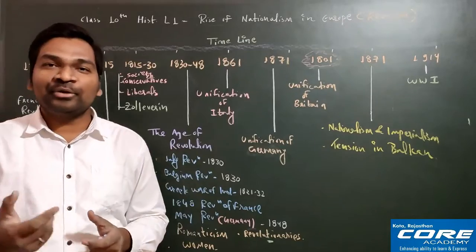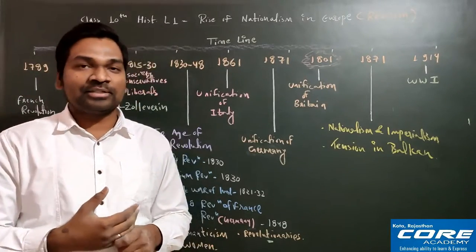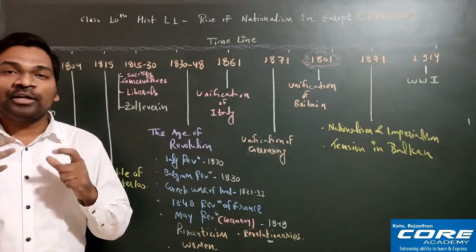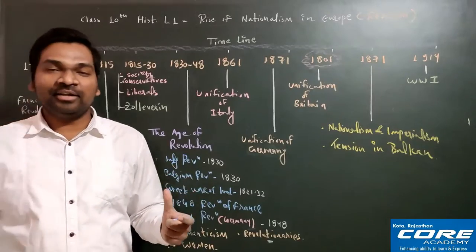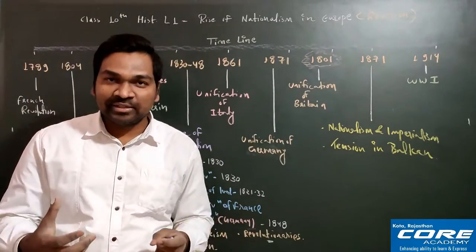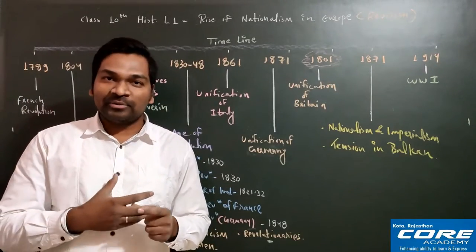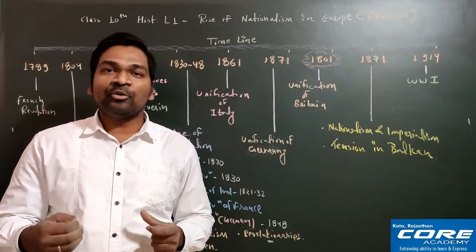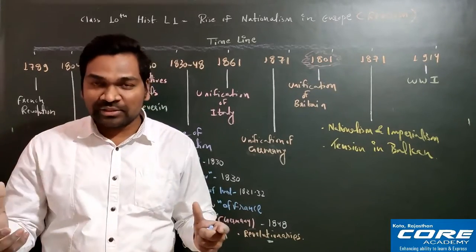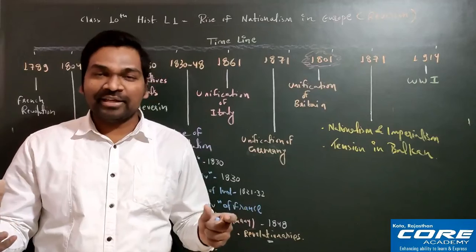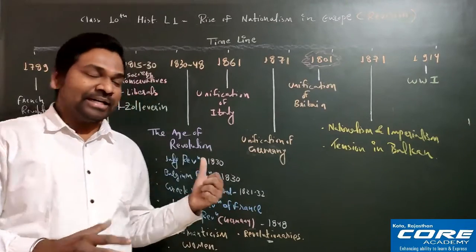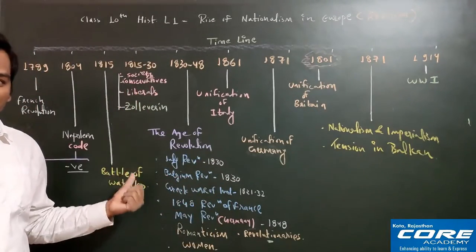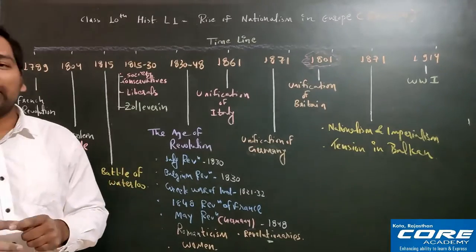So why was he recruiting people forcefully into the French army? Because he wanted to expand his territory. He was a very ambitious leader and he always wanted to expand his territory. First of all, he wanted to be the leader of the entire France, then the entire Europe, and then the entire world. So already he had become the emperor of the entire France. Now he wanted to be the leader of the entire Europe.